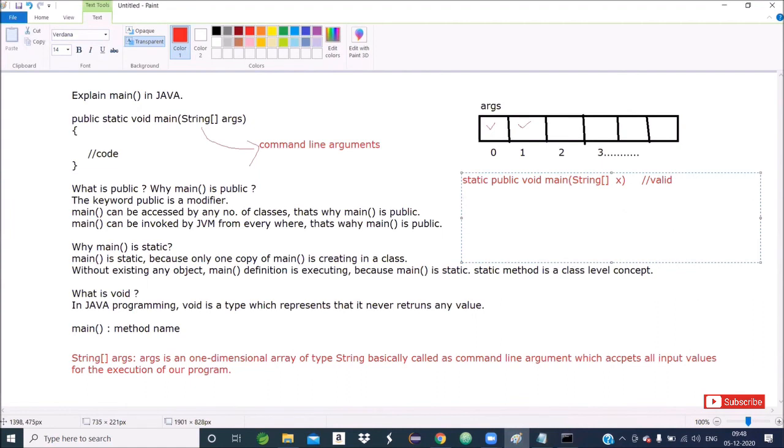I can write public static void main, then String triple dot x. This is also a valid declaration, and this is called varargs.